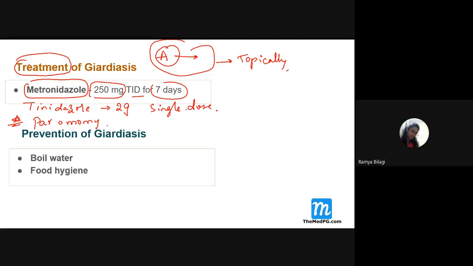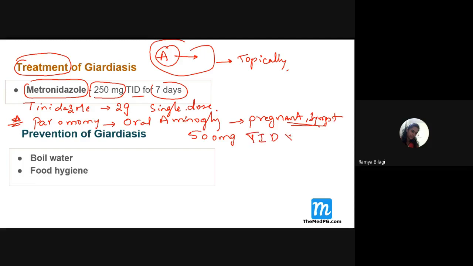But this is paromomycin, so it is an oral aminoglycoside, which is given in case of what? A pregnant symptomatic lady. In such a lady you can give this particular oral aminoglycoside. What is the dosage here? 500 milligrams, to be given TID. It has to be given TID for how many days, students? 5 days. So this is the duration and the dosage of this drug in case of a pregnant lady.